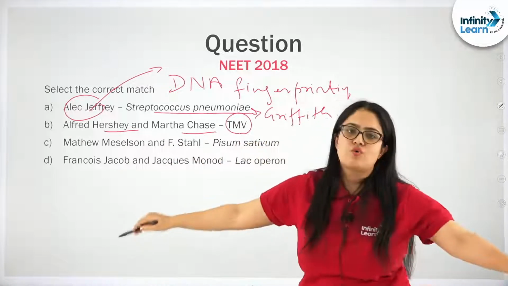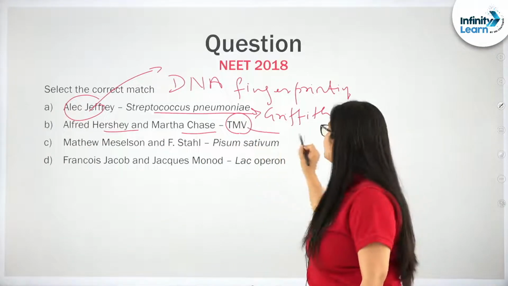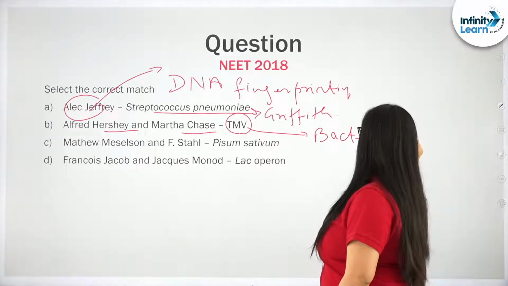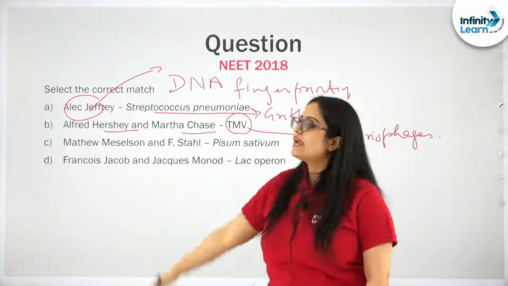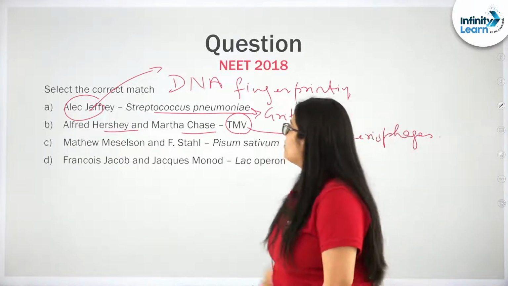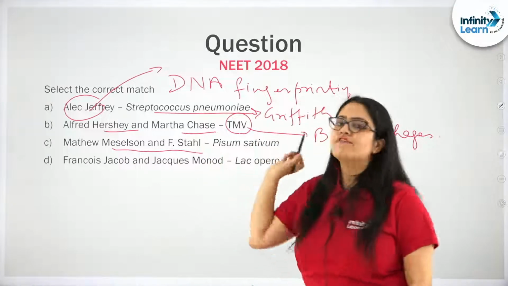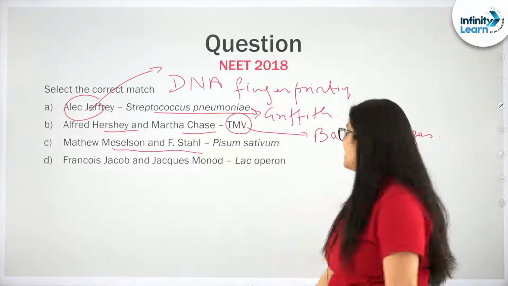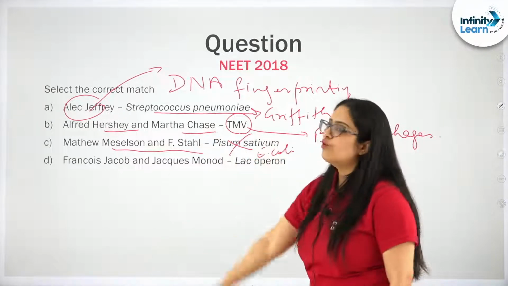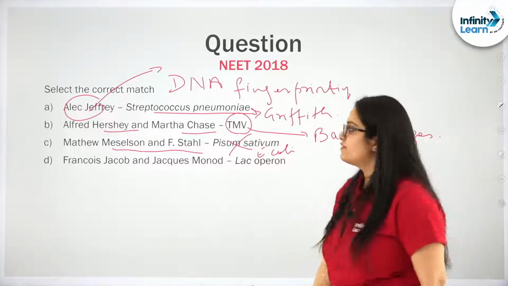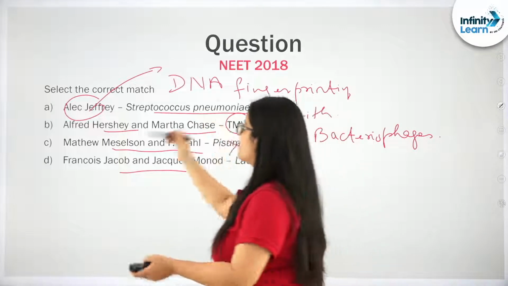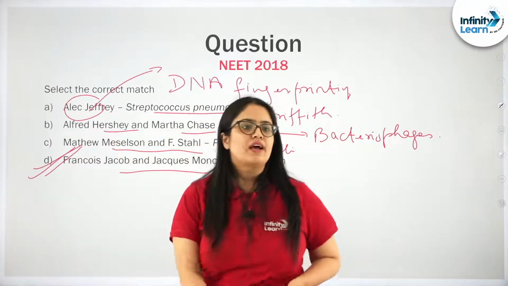Next, Hershey and Chase. We know Hershey and Chase worked on bacteriophages, where they gave the unequivocal proof that DNA is the genetic material. Meselson and Stahl worked on E. coli and not on Pisum sativum. They worked on E. coli and they proved that DNA replicates semi-conservatively. Jacob and Monod, Lac Operon, yes, they did work on Lac Operon. So this is the right option.